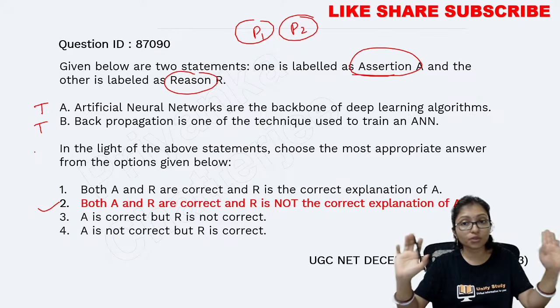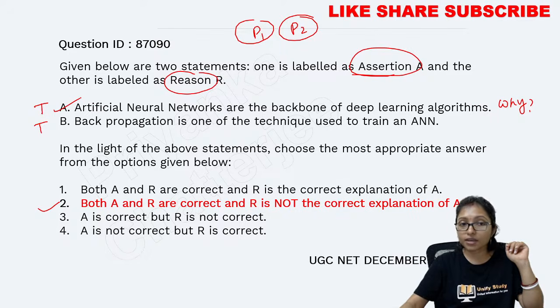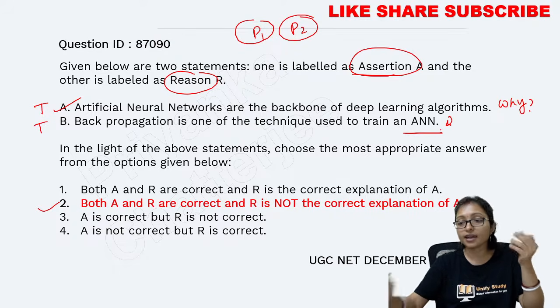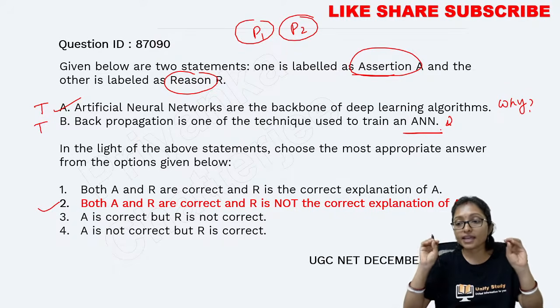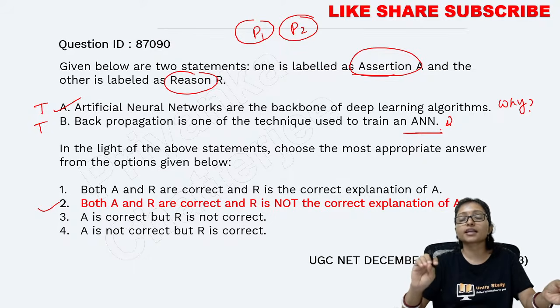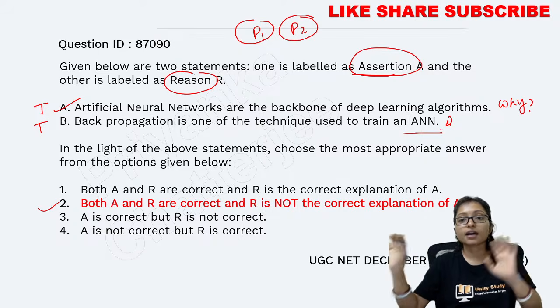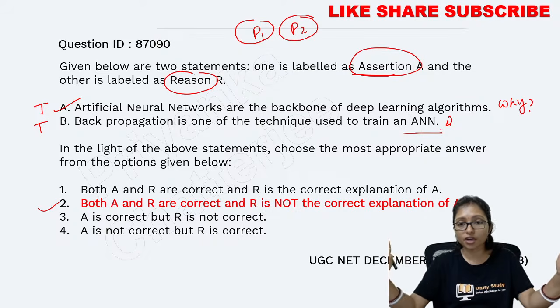No, don't make the mistake. Always ask yourself why. Whatever statement is given in the assertion, ask why. Am I getting the correct explanation in the reason? If I am getting the correct explanation in the reason, then only it is correct. Otherwise it is not correct.